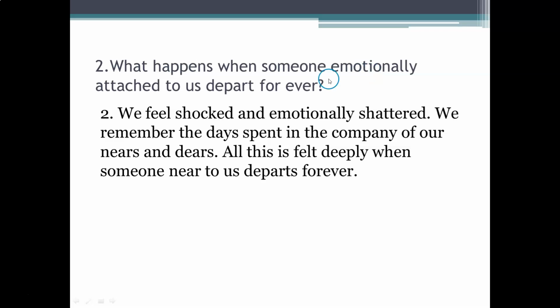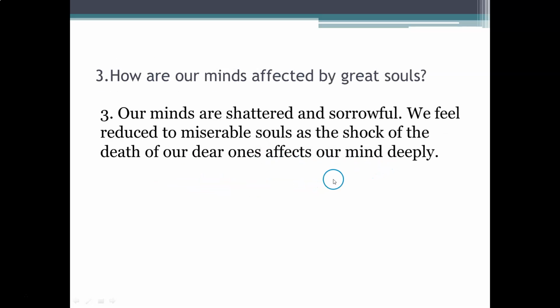What happens when someone emotionally attached to us departs forever? We feel shocked and emotionally shattered. We remember the days spent in the company of our nears and dears. All this is felt deeply when someone near to us departs forever. How are our minds affected by great souls? Our minds are shattered and sorrowful. We feel reduced to miserable souls as the shock of the death of our dear ones affects our mind deeply.